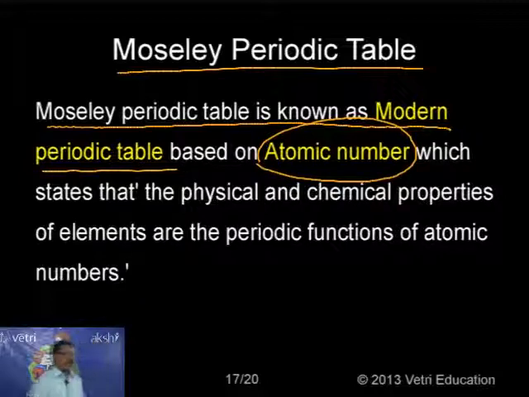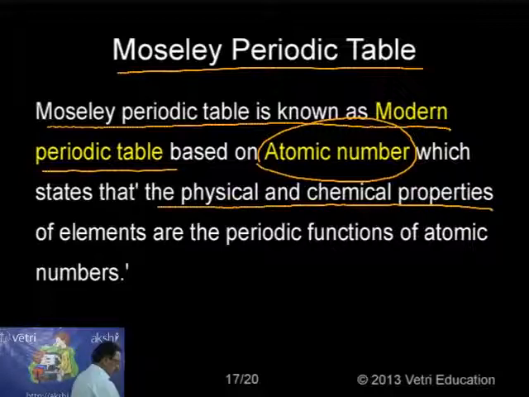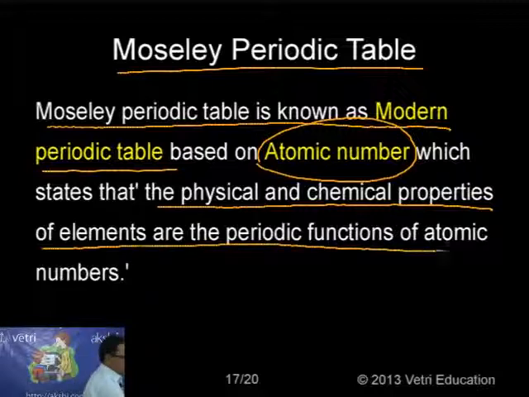Kindly follow. Before the discovery of the Moseley periodic table, the entire group of elements was grouped based on atomic weights. Now the entire thing changed. After introducing the atomic number, all the elements are grouped together based on atomic number, which states that the physical and chemical properties of elements are the periodic functions of atomic number.